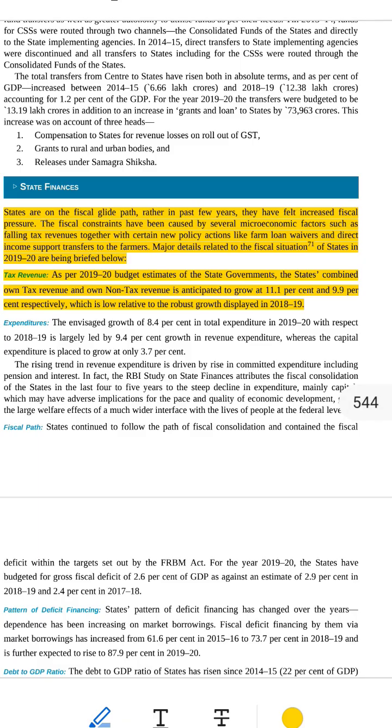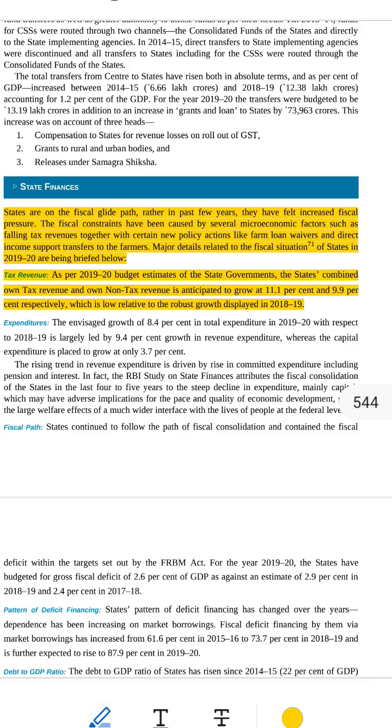2. But in the past few years, they have felt increased fiscal pressure. Simple meaning: but in the last few years, states have started feeling money stress. They are having a hard time managing their income and expenses. Your parents tried to save, and expenses went up, so they're now worried.